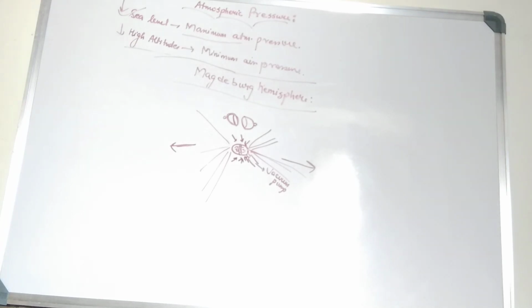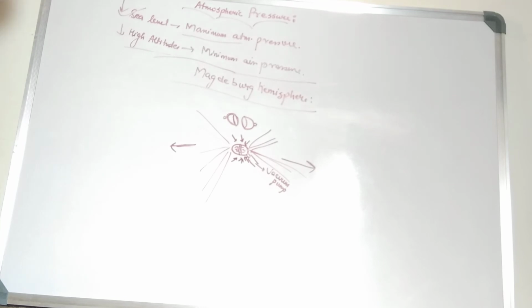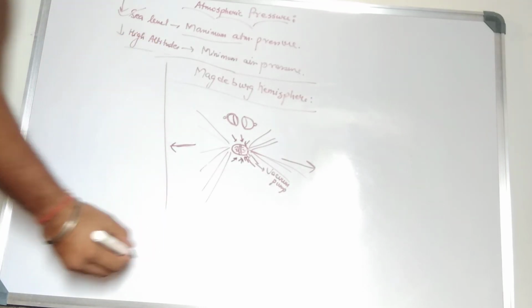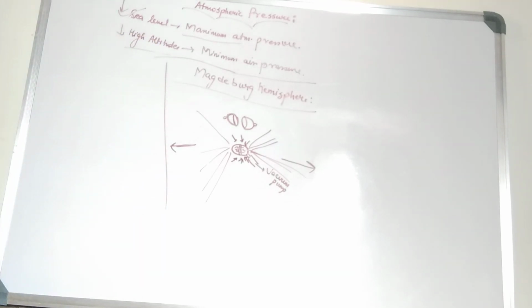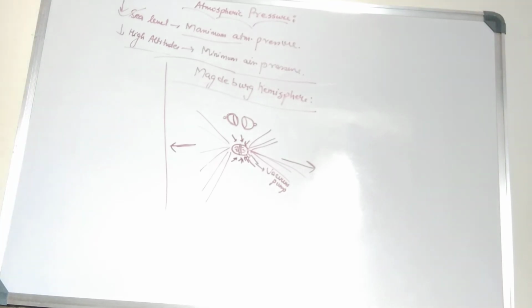That is our body and the relation of atmospheric pressure with our body. I think you know that whenever we go to higher altitudes, it is very difficult for us to breathe, because at higher altitudes there is a lesser amount of oxygen present, and that is why mountain climbers carry oxygen cylinders with them.